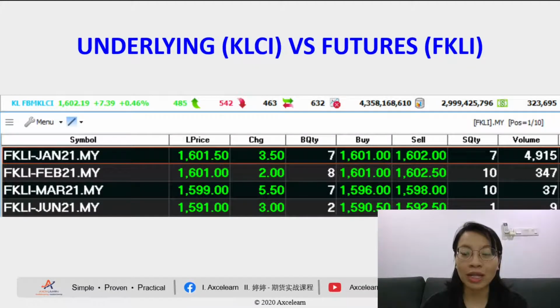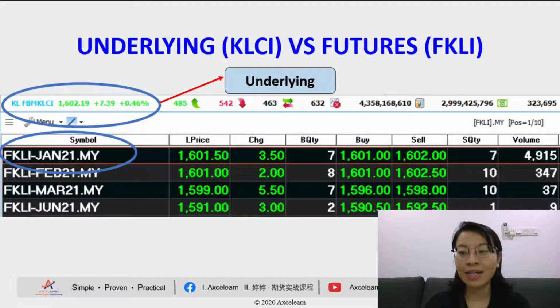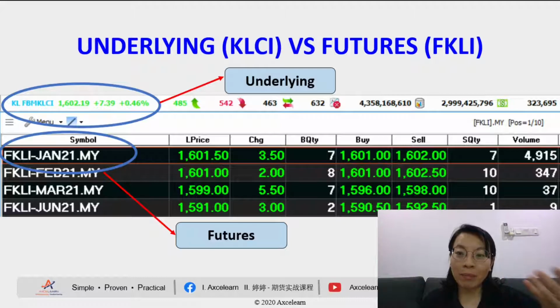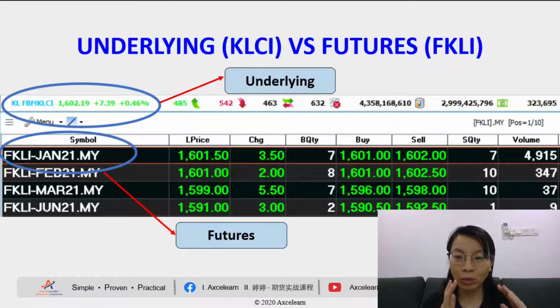This is the actual screenshot that I took from the trading platform. You can see that this is your KLCI. This is what we call the underlying market. And below is the FKLI, and this is what we call the futures market. So in a way, this is the kid and this is the mother. For example, we derive from our parents. If our parents have a very hot temper, we will in a way inherit the bad temper as well. The same way, how the underlying moves will affect our futures market as well. And the other way around, we can also see the relationship.